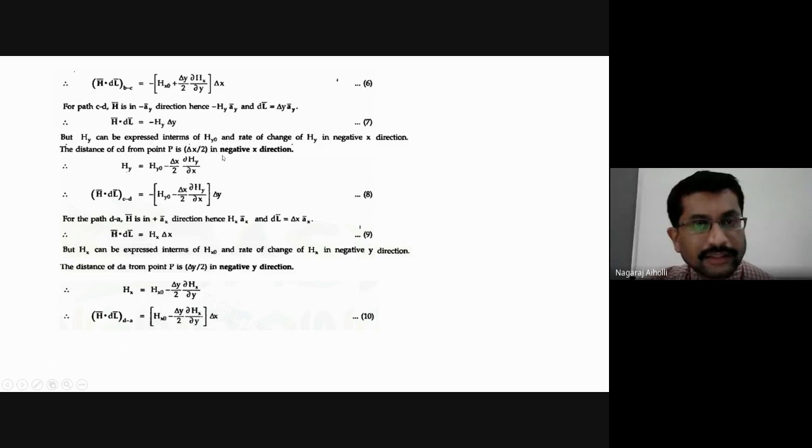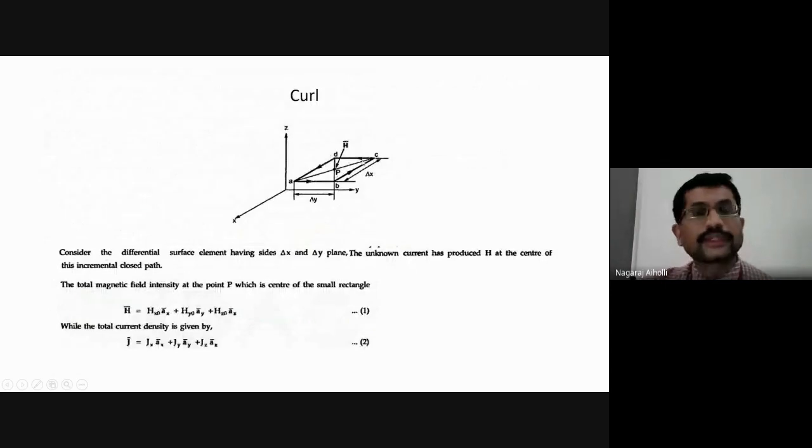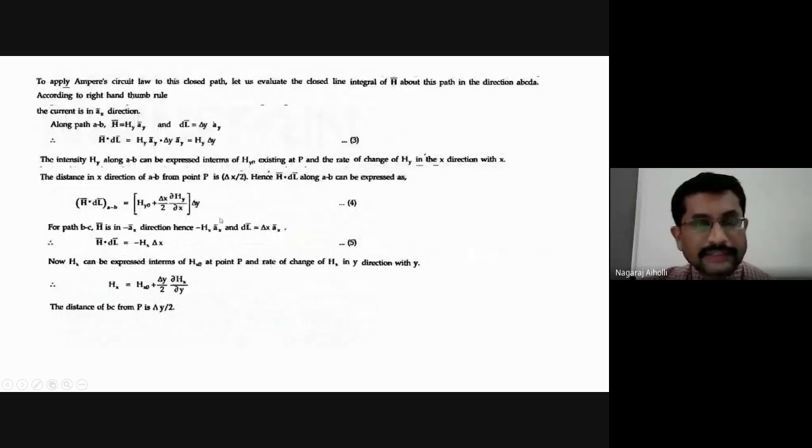And next here, the perpendicular distance is also negative. We got it in minus AY bar direction, is it not? First we wrote that equation. Again, the distance from the center point P to the midpoint of C to D is also in the negative direction. So that is different from the original minus AY we wrote. Both are not the same. One is the unit vector that we are writing for H bar dot DL bar. Another one is the perpendicular distance. So HY will be equal to HY naught minus dou HY by dou X into delta X by 2.